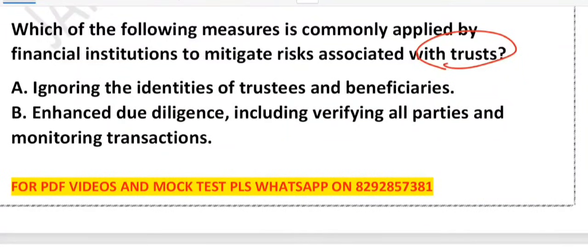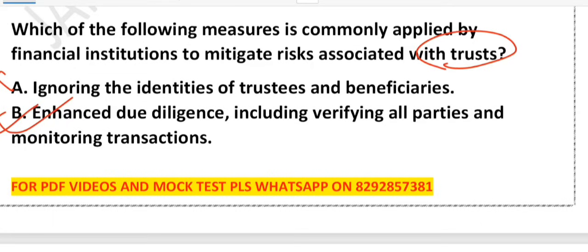So friends, option number A says ignoring the identity of the trustee and beneficiary. This is a big no. Why? Because if you ignore who is behind the trust, you open the door for money laundering, right? So that's why it is wrong. What about option B? Option B says enhanced due diligence, including verifying all parties and monitoring transactions. Yes, this is the correct one. Why? Because financial institutions apply enhanced due diligence, that is called EDD. So they identify the settlor.